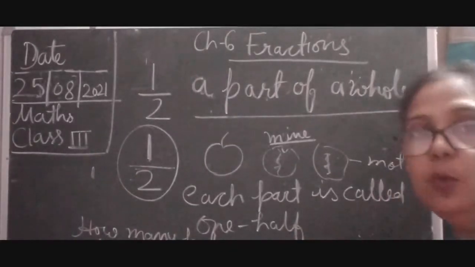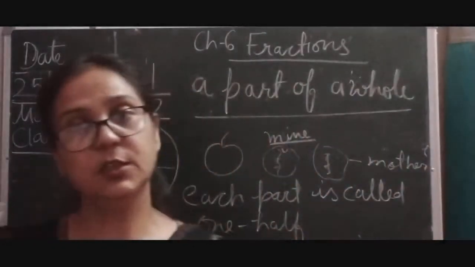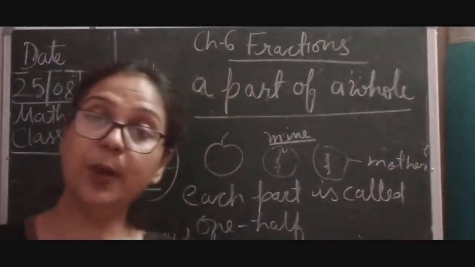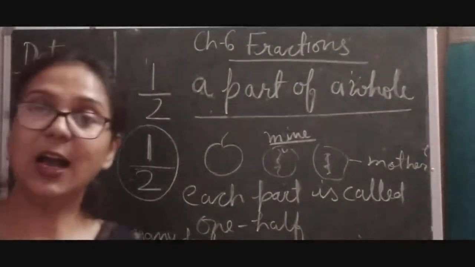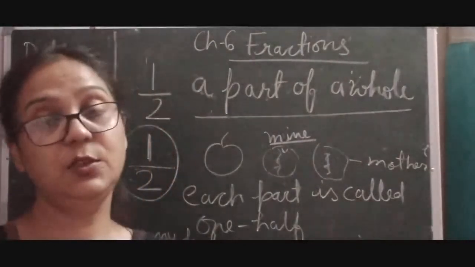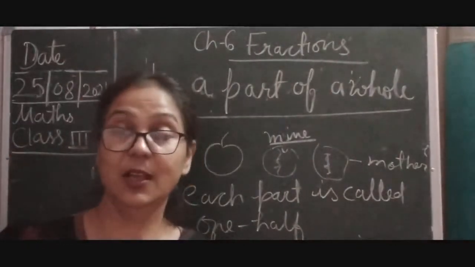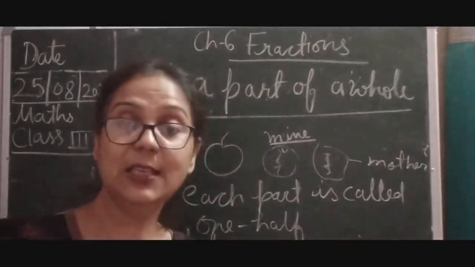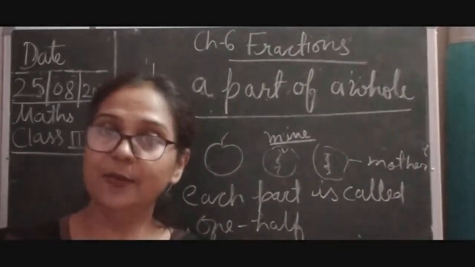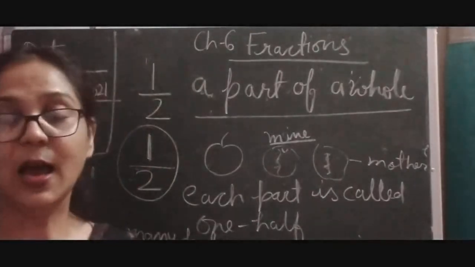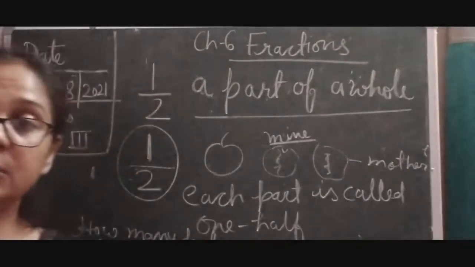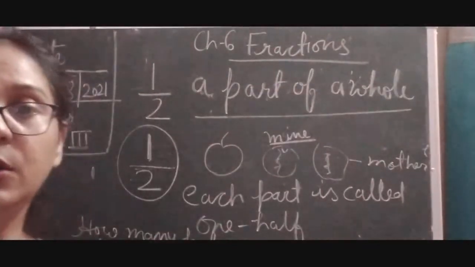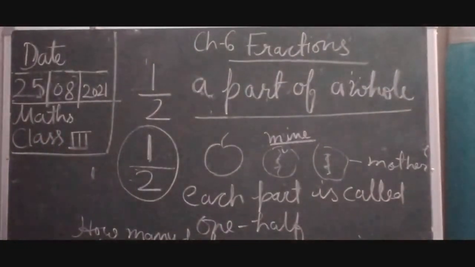So I cut this apple and distributed it into two parts. So there are two parts. There are two halves in a whole. Okay. So that is how many parts I have distributed. That is called a fraction. The parts of a whole are called a fraction, children. Now I will write the definition of fraction on the board, children. Okay. I think this is clear.